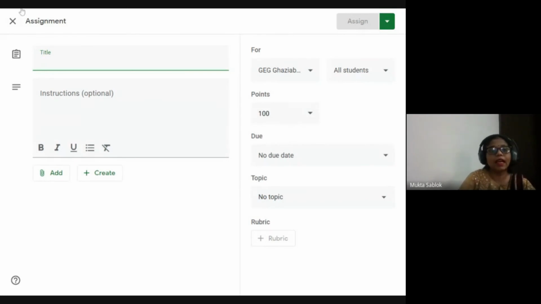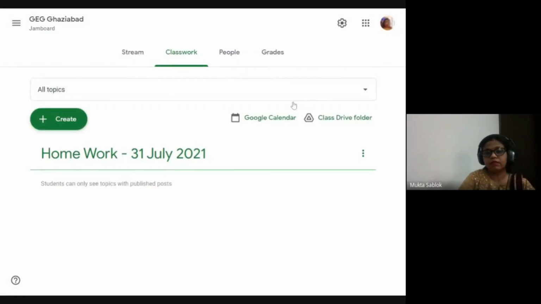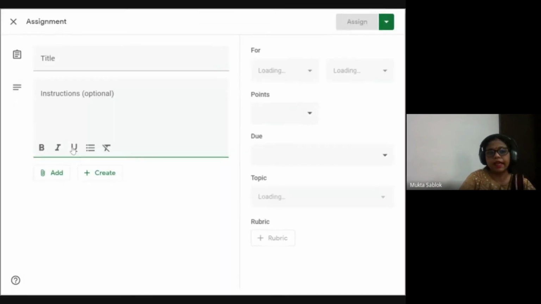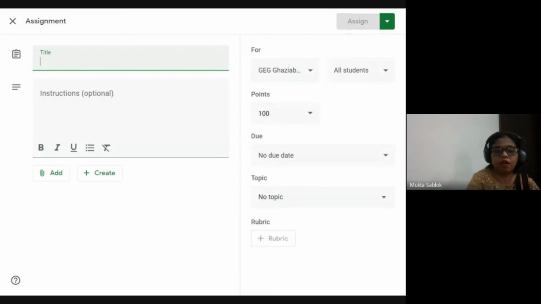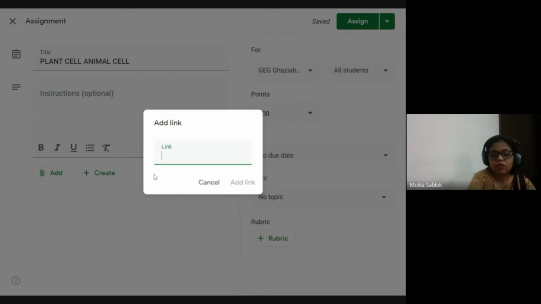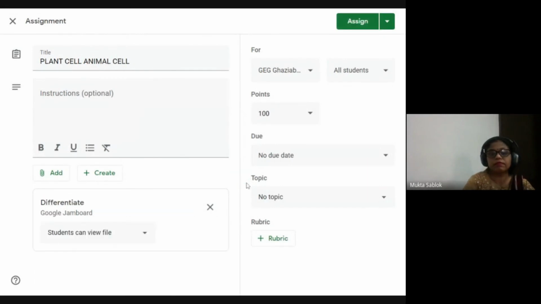I'll just share it once again. This is my Google Classroom. Here, create, and I have clicked on assignment, and I have given the option of, let's suppose, plant cell and animal cell only. This is for those who are using Google Classroom. Now I can click on add and a link. So the link I have posted here, and this is the option.